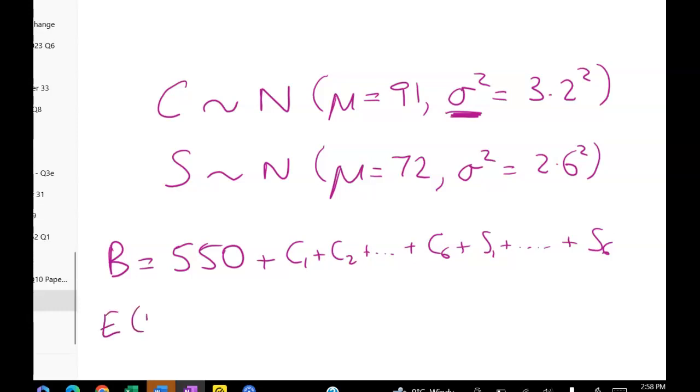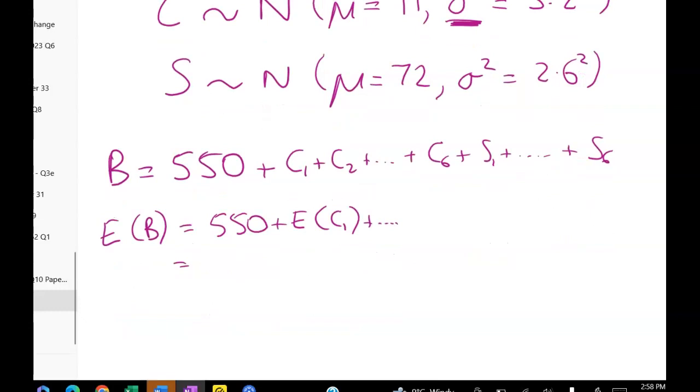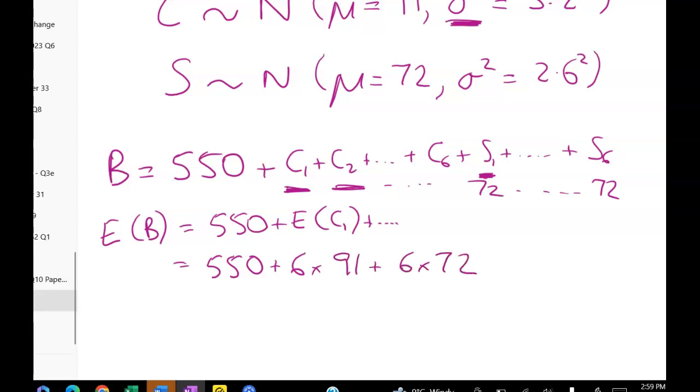So the expected value of a box of cups and saucers will be the 550 plus the expected weight of cup 1, and so on. When I'm doing the expected value or the mean, I'm not going to run into trouble if I've made the mistake of thinking it's a linear combination. Because this is going to work out as 550 plus 91, and so on, and then 72 out to 72. So this is the same as 550 plus 6 times 91 plus 6 times 72, and that gets me an average weight of the box of cups and saucers of 1,528 grams.